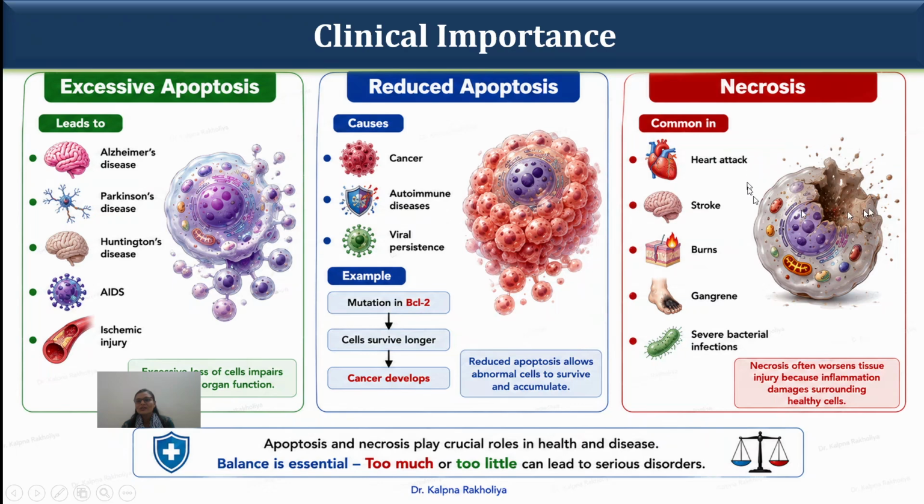In the case of necrosis, it is commonly seen in heart attack, stroke, burn, gangrene. Gas gangrene is a lethal disease caused by the organism Clostridium perfringens, a gram-positive bacterium which survives in anaerobic conditions. In that case, the necrosis process occurs. This microorganism grows inside the tissue, damages the tissue, and it is a very painful process. Sometimes people have to amputate their leg, whatever part is affected. So there is no cure for that process.